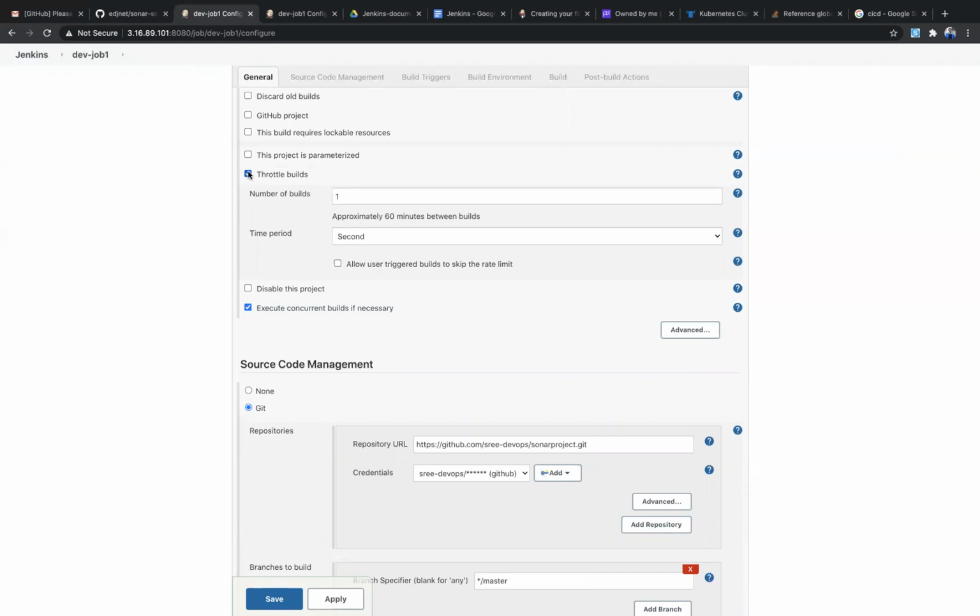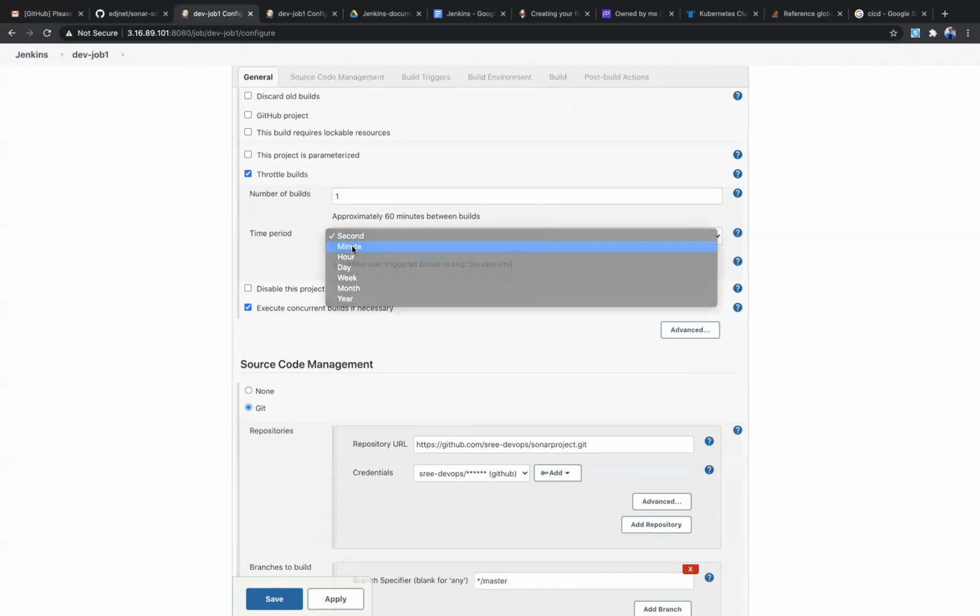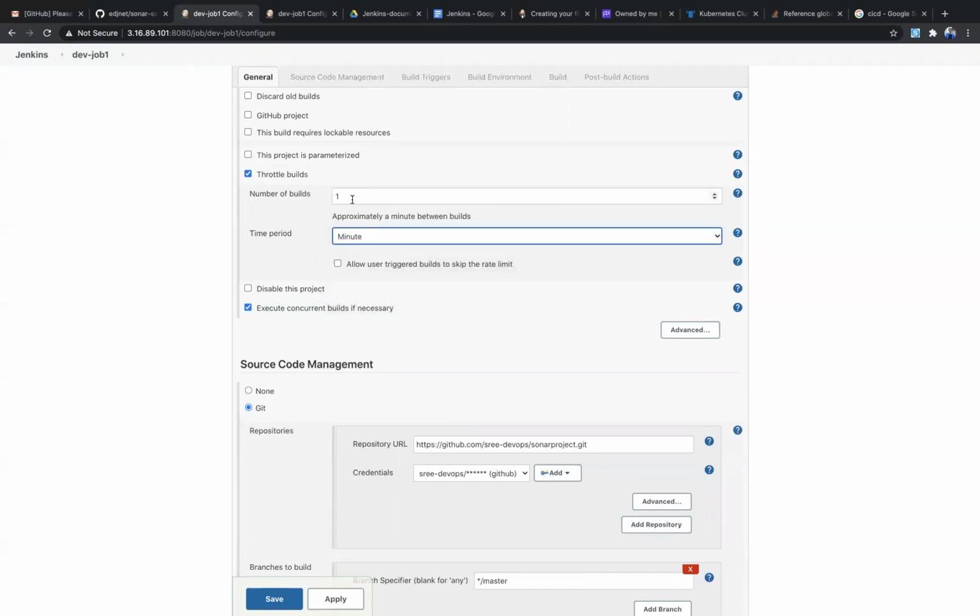Or I can give a minute: in a minute only 2 jobs need to be triggered by any developer. If a third or fourth job is triggered, those are not going to run. Those will be waiting in the queue. When that minute is up, the remaining jobs will be triggered.